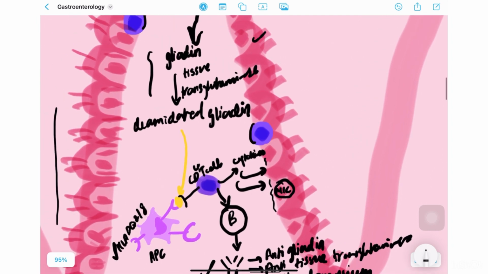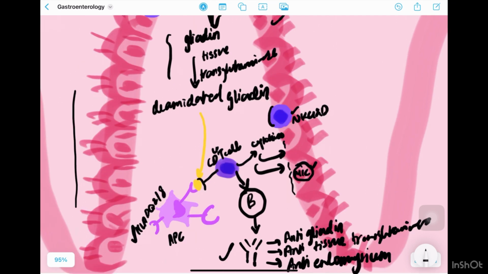Now I've just drawn these intraepithelial lymphocytes here, right? They obviously have a purpose. These intraepithelial lymphocytes have the receptor for this MIC. That is called NKG2D. Once NKG2D detects the stress that the enterocytes are going through, these CD8 plus T cells are going to be activated. And they are going to cause further damage to the enterocytes.